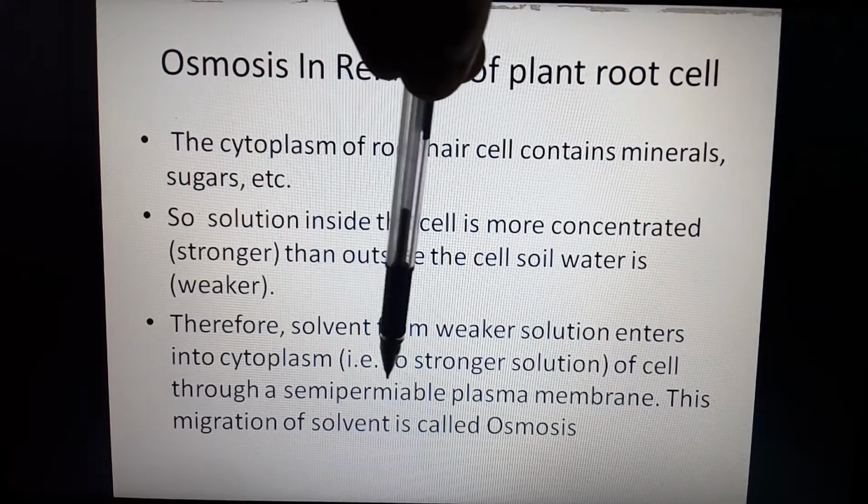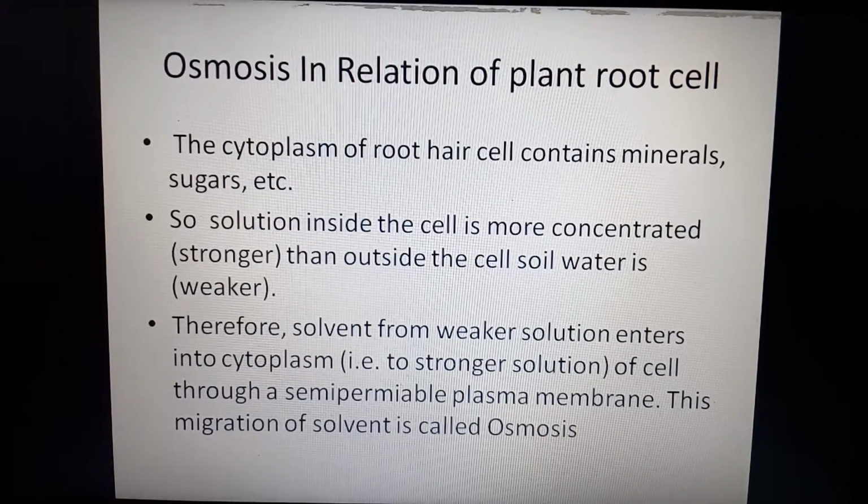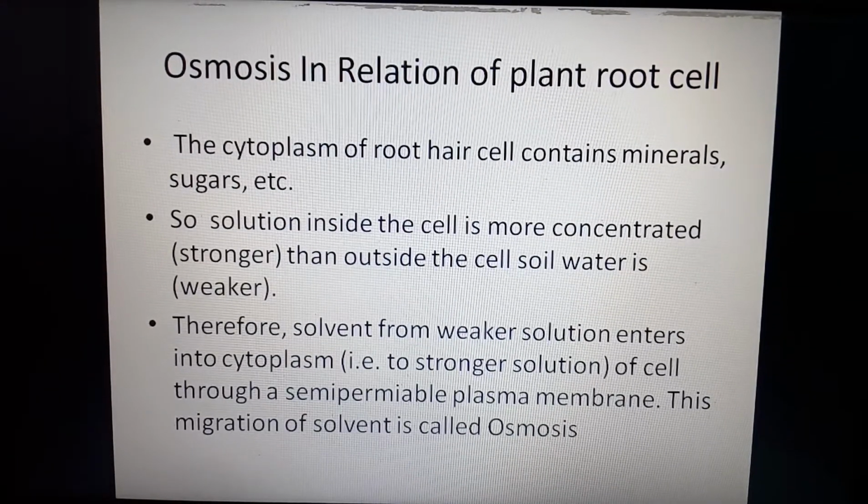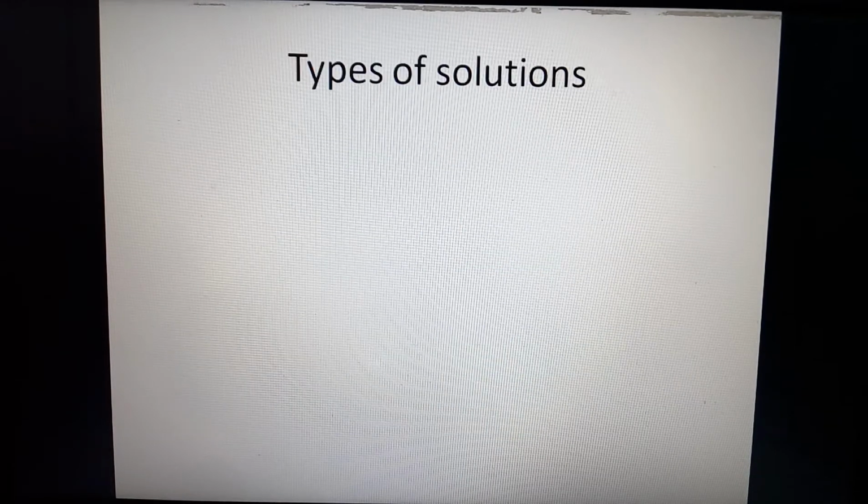This migration of a solvent is called osmosis, and in this way it helps in the absorption of water from soil into the cell cytoplasm. Soil water is hypotonic and the cell cytoplasmic solution is hypertonic.